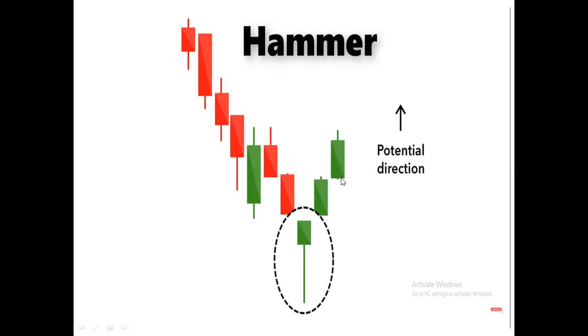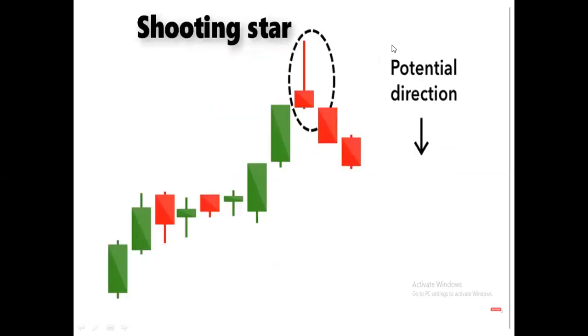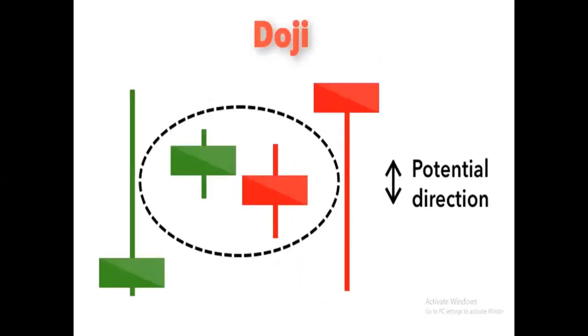And see, after that if a green candle comes, then the potential direction will be up. So we can put a stop loss here below the hammer tail, and we can trade in this direction. We can put a stop loss below the hammer tail and trade with this uptrend. See, similarly, there is another candle, the inverted hammer. This is the hammer, but this is the opposite of the hammer.